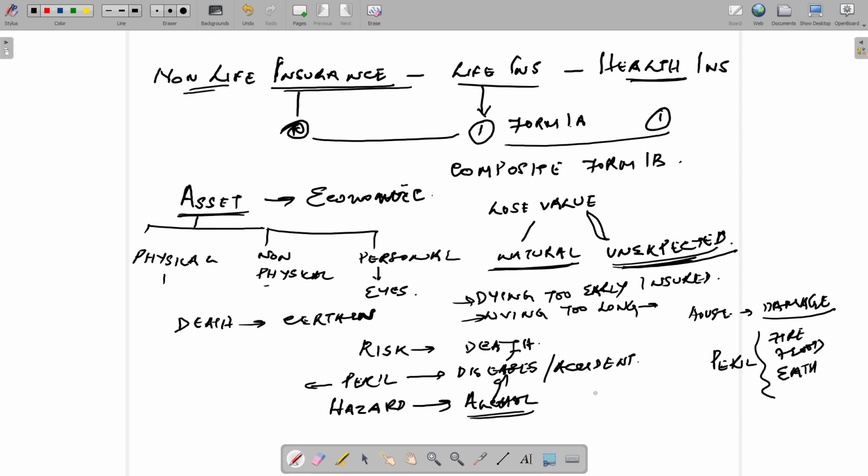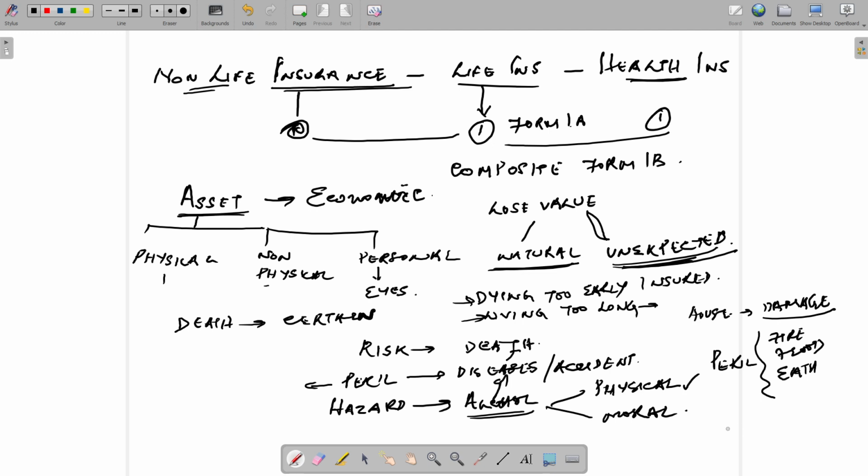Now this can be classified into two categories: physical and moral. I will tell you what is physical hazard and moral hazard. Just for your understanding, suppose we are meeting a person and talking to him, and he discloses that, yes, he drinks. Then that becomes a physical hazard.